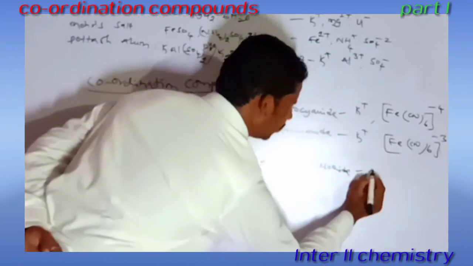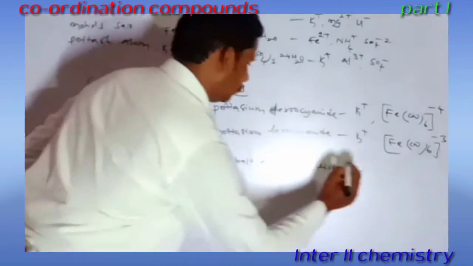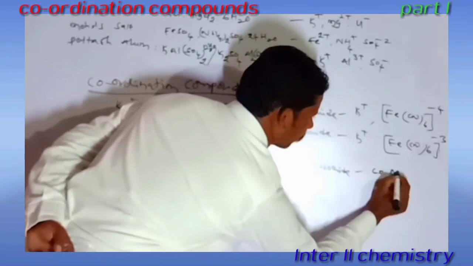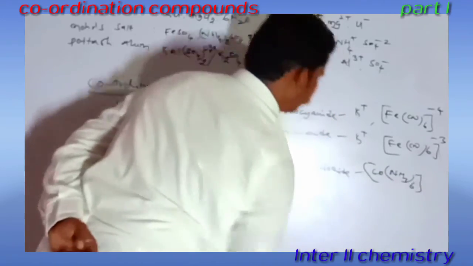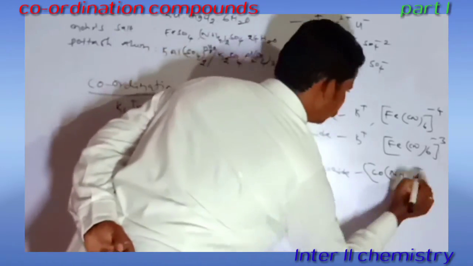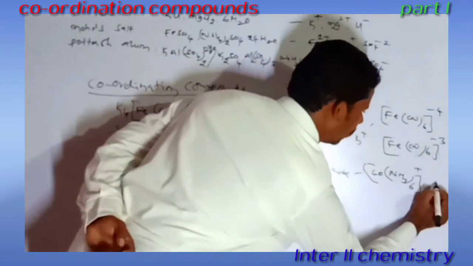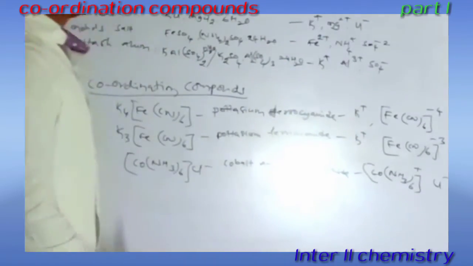Why? Because it gives one counter ion and another one is the complex ion, [Co(NH3)6], here also. So here the complex ion is positive and the Cl is negative.